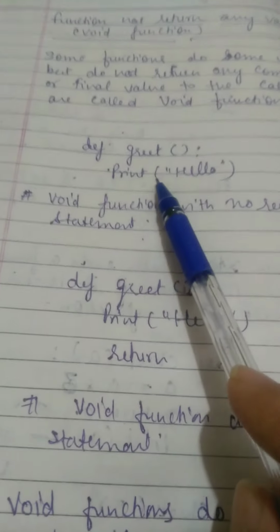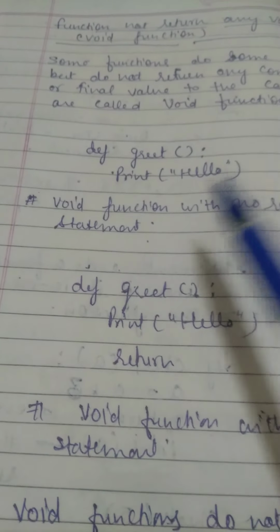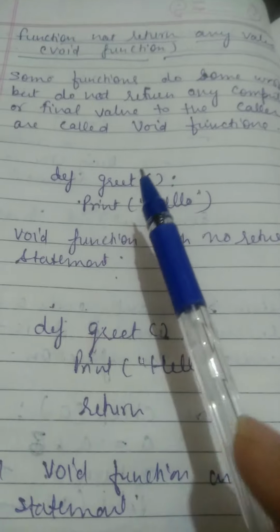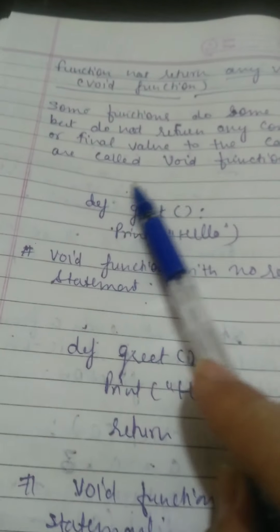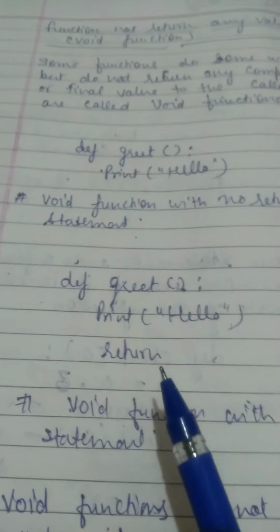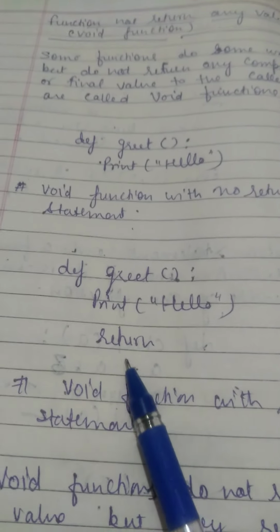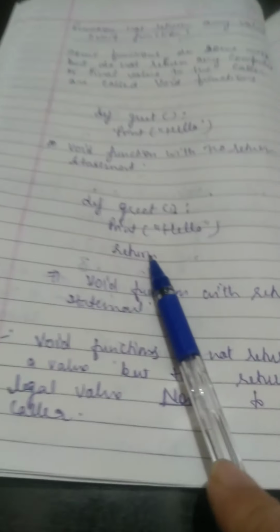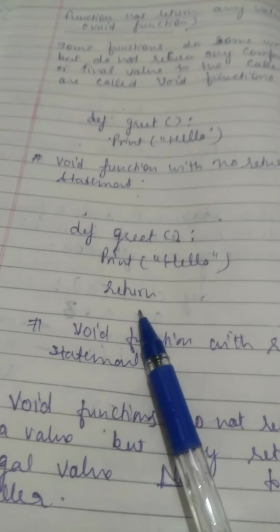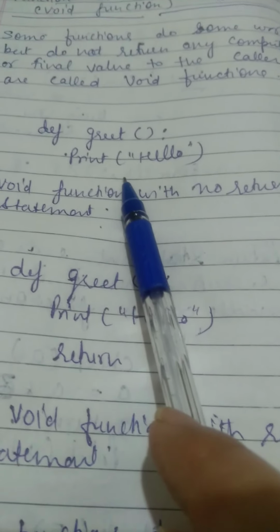Why? Void functions can also be of two types: one without any return statement, and one where the return statement is there, but nothing is returned. If we do not write a return statement, nothing will happen.